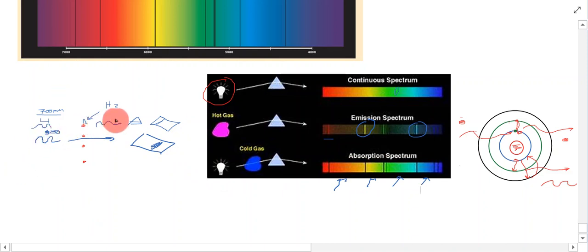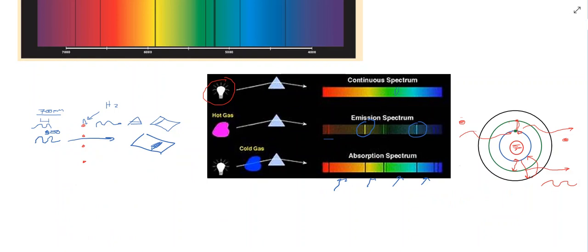So why does hydrogen only absorb these particular wavelengths of light? It's got to do with the electronic construction, or the way that the electrons are arranged within an atom of hydrogen. And that's why some atoms will give off and absorb certain wavelengths of light while other atoms won't.